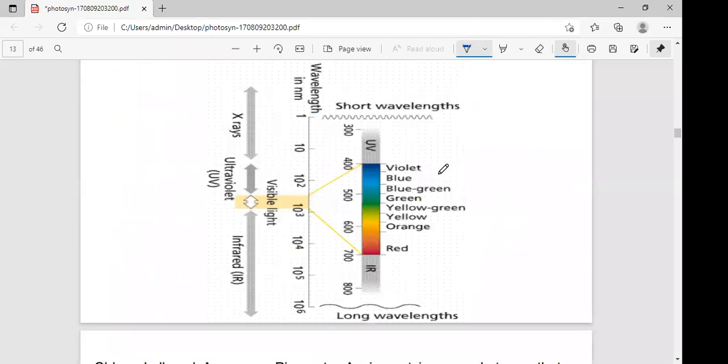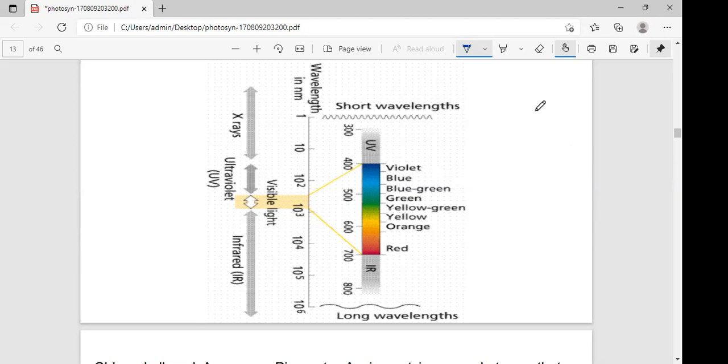Molecules that absorb light are called pigments. What is a pigment? Molecules that absorb light are called pigments. The pigments are present in the chloroplast. Where do you identify the pigments? You can identify the pigments in the chloroplast only.